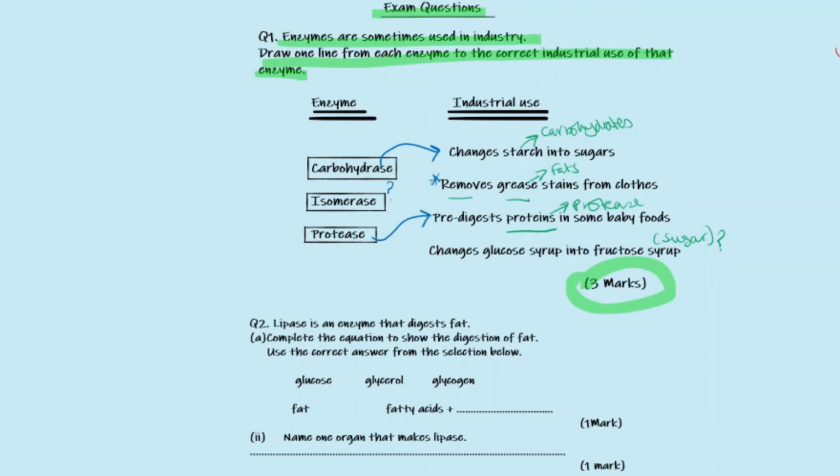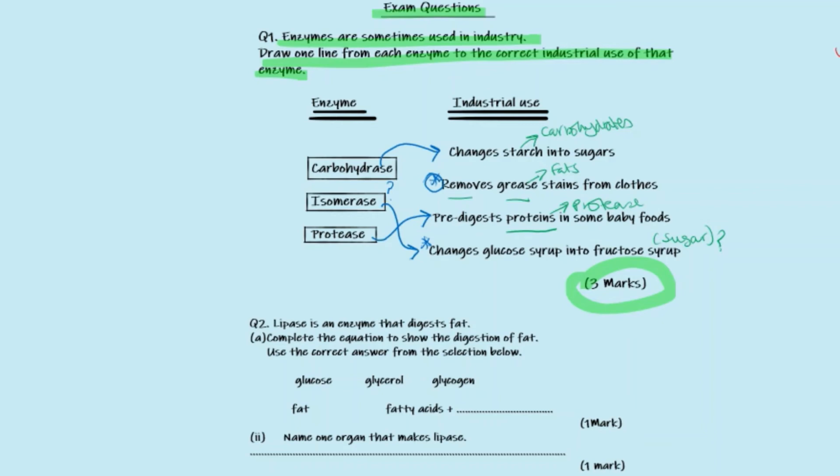We have 2 options left. We have removes grease, stains from pores, and changes glucose syrup into fructose syrup. So this means that it can't be this one here, because this is to do with fats, it's to do with lipases. The enzyme isn't called lipase, it's called isomerase, so the option must go there. So this is a way how you can tackle some questions that you actually might not be sure about, but you can use the information given that you are sure about to actually find out the answer for the one that you're not sure about.